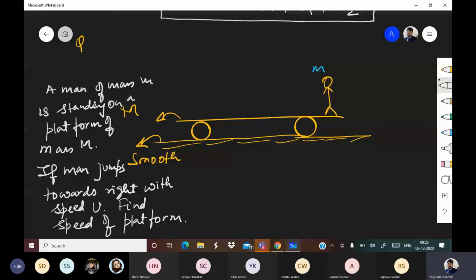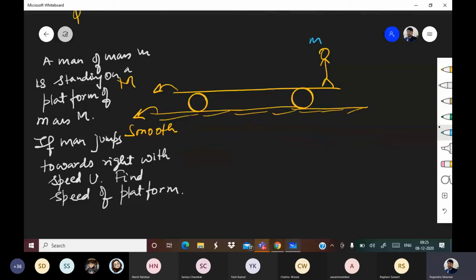Okay, everyone, please pay attention. Enough time given. Now, in this question, listen carefully. Initially the capital M and small m system is at rest and the surface is smooth. Basically, the surface cannot exert any force on the M plus m system along the horizontal because the surface is smooth, right?